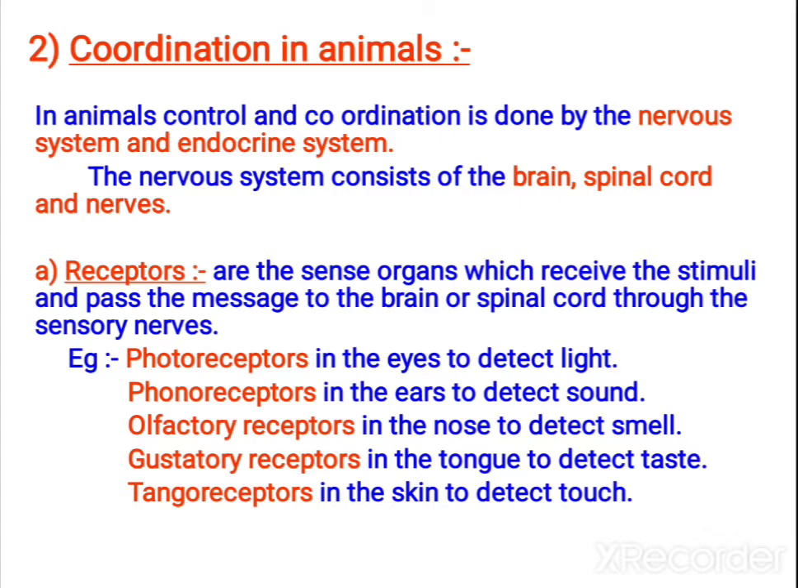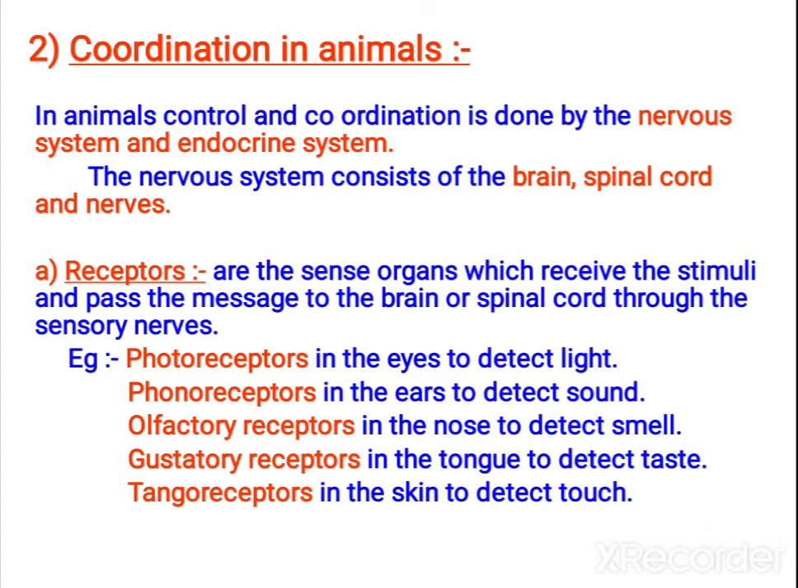Okay children, now let us study coordination in animals. In animals, control and coordination is done by the nervous system and endocrine system. The endocrine system includes hormones and endocrine glands, and the nervous system consists of brain, spinal cord and nerves. Now let us study one by one.